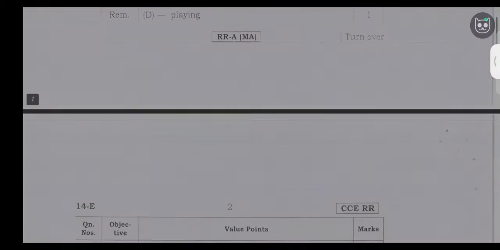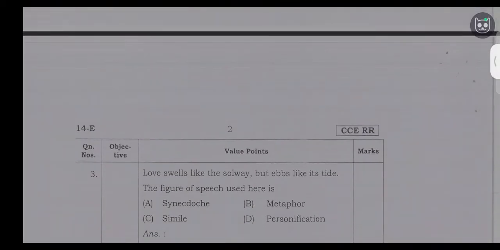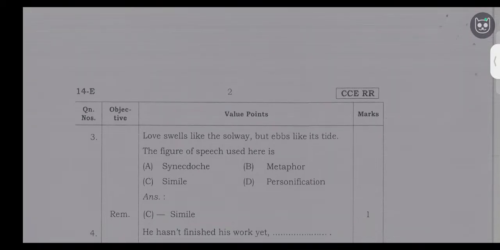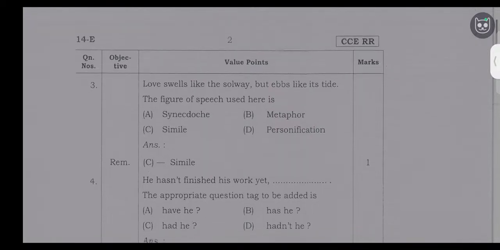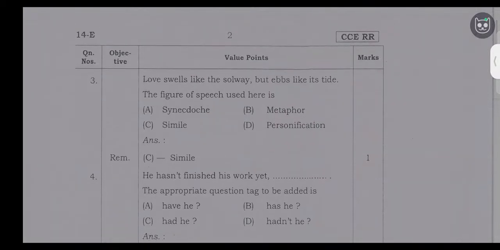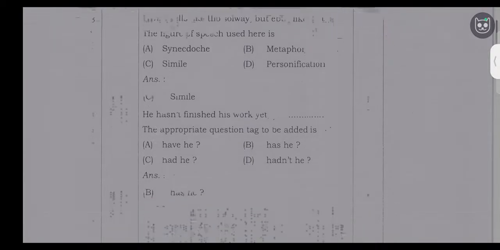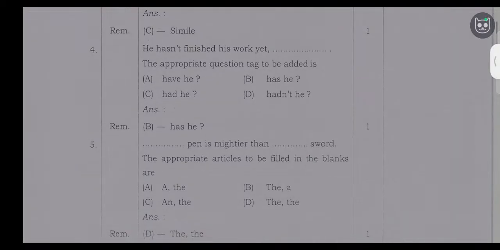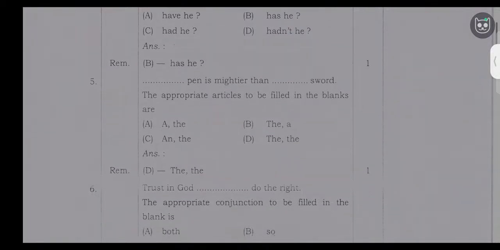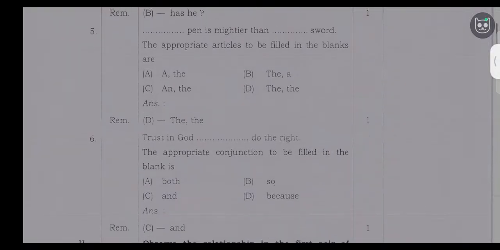Next, third question, love smells like, the figure of speech used here is simile. He has not finished his work yet. The appropriate question tag to be added is has he. Next, fifth question. The pen is mightier than the sword. Option D is the correct answer. Next option, and to the right is the correct answer.